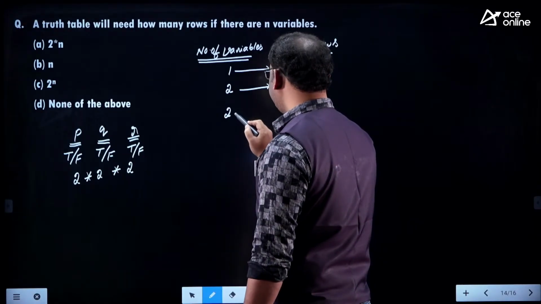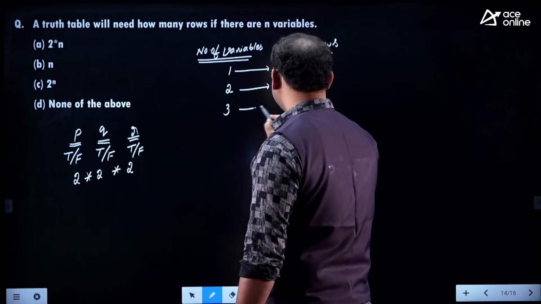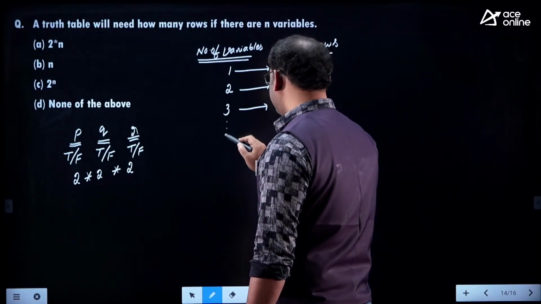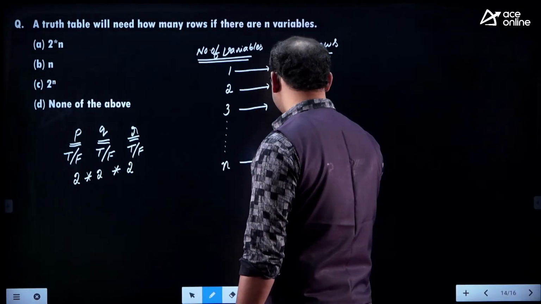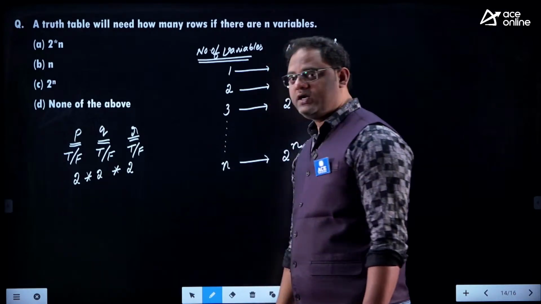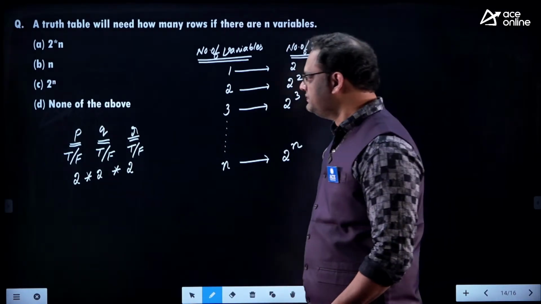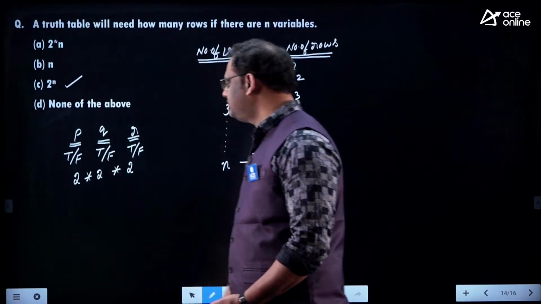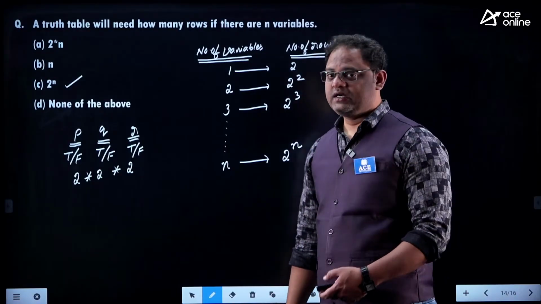If there are three variables, then the number of rows are 2 power 3. If there are n variables, then the truth table consists of 2 power n rows. Answer is 2 power n. Option C, 2 raised to n is the correct answer to this.